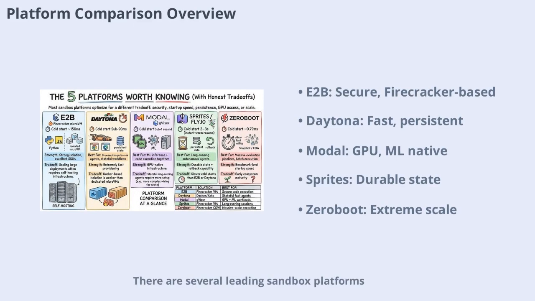There are several leading sandbox platforms, each with its own strengths and trade-offs. E2B uses Firecracker microVMs for secure code execution. Daytona offers fast, persistent sandboxes with Docker-based isolation. Modal uses gVisor for GPU and ML workloads. Sprites provide durable state with Firecracker, and Zero Boot is optimized for massive scale execution. Choosing the right platform depends on your needs for speed, security, persistence, and scale.